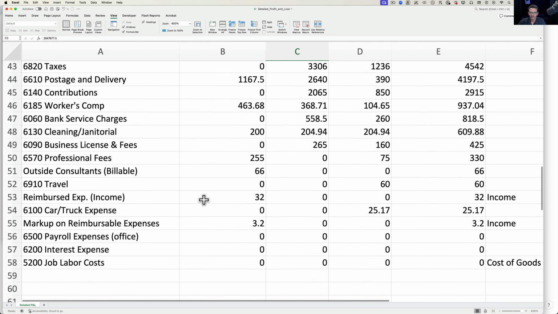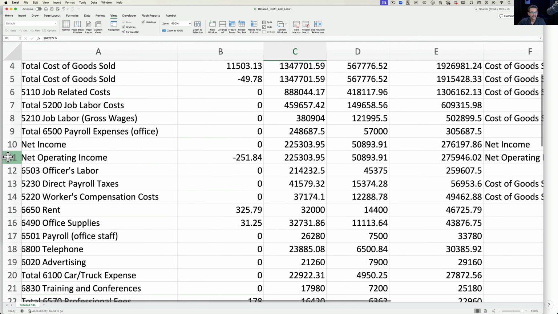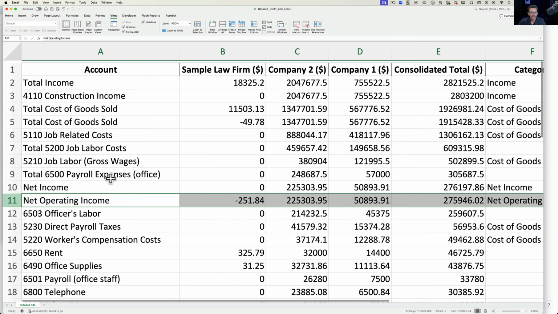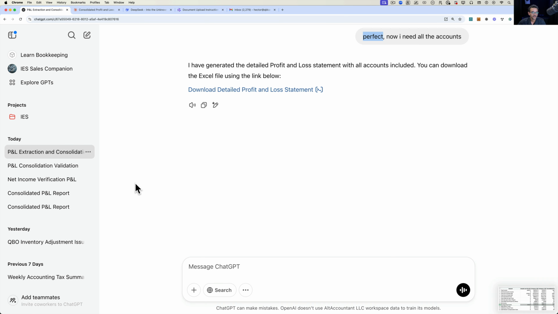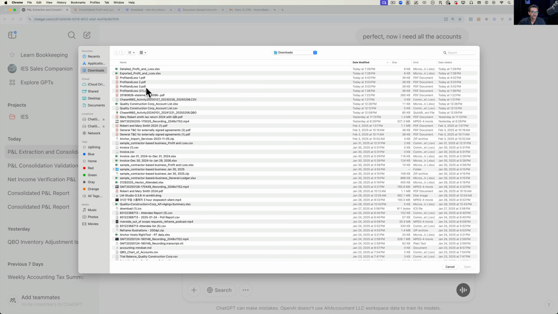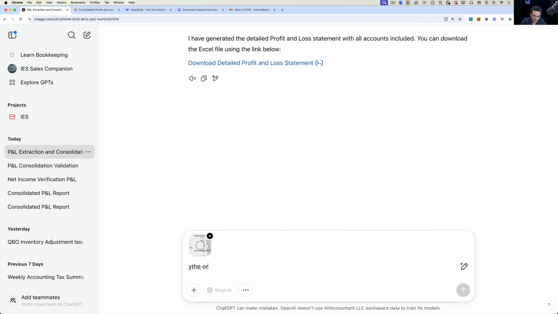So some stuff is off, like in this case, the net income, it put it in the wrong place. So I'm gonna show it, and I'm gonna tell ChatGPT that it's doing weird things. So I'm gonna give it a screenshot and have it sort of troubleshoot itself. So I'm gonna tell it